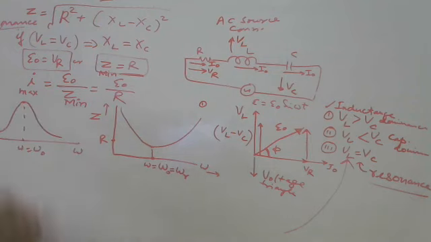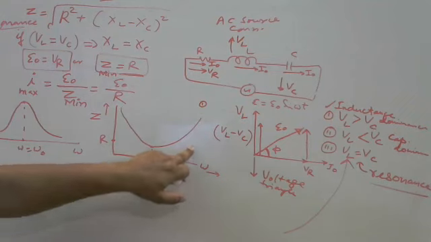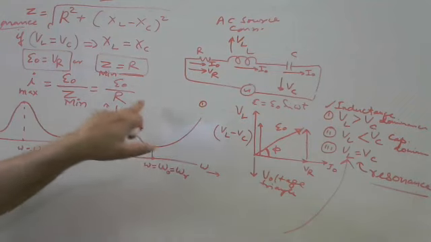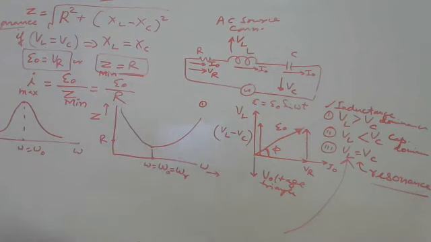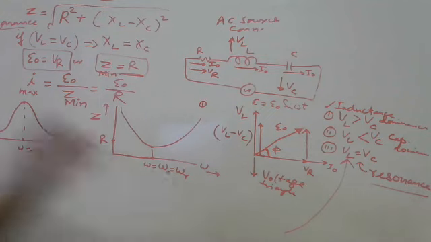Z is reciprocal of this graph. Minimum Z, maximum current at resonance. If frequency increases or decreases, Z increases, so current decreases. Just reverse because of this relation: I is equal to V upon R or V upon Z. So the plot of Z versus frequency and the current versus frequency, these two graphs are just reciprocal.